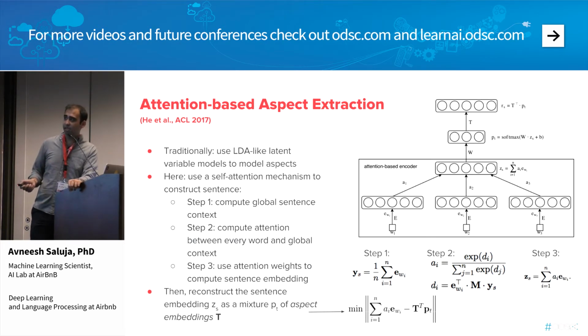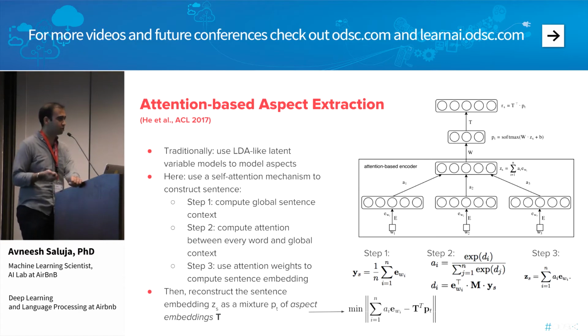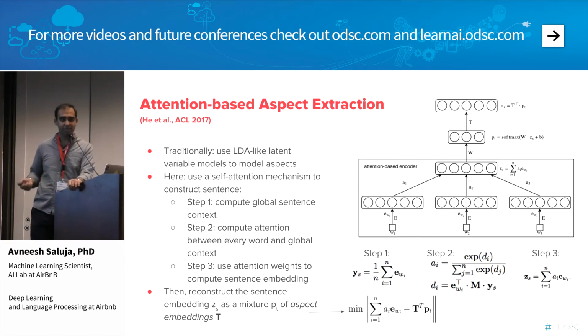The next thing we do is compute attention, using a multiplicative form of attention between the global sentence context and every word as represented by its word vector, and we pass it through a softmax. So basically now we have an attention distribution, which we call A. Then the next step is we do a weighted sum, using that attention distribution to come up with a sentence embedding that includes the attention, and that's what we call ZS.